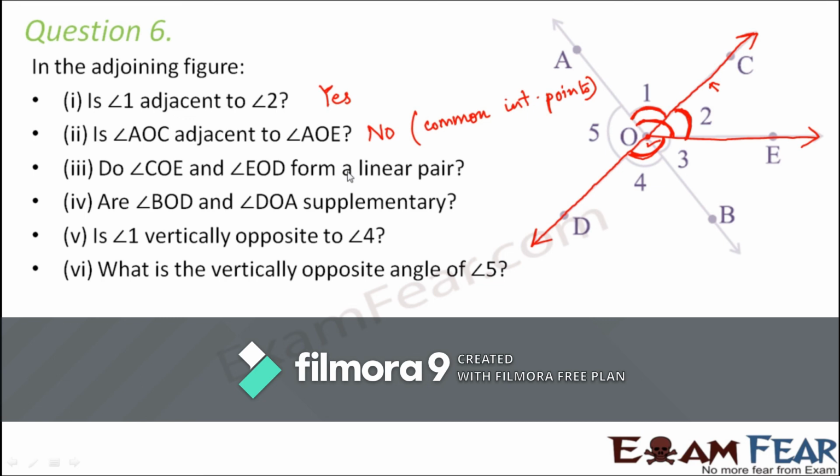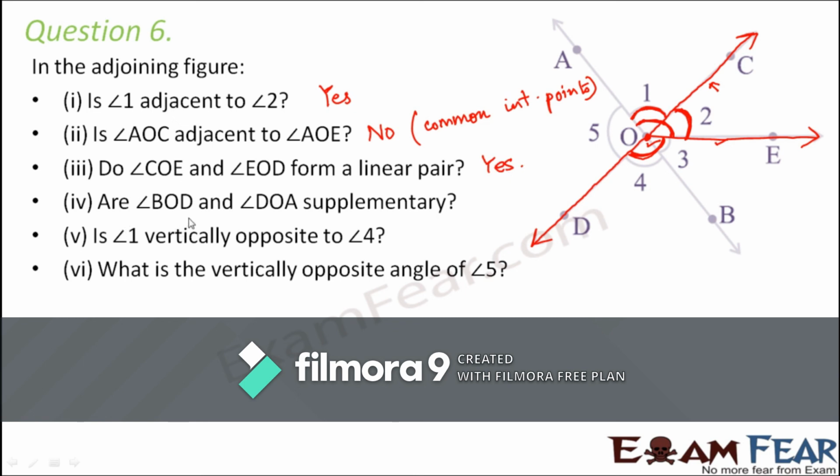Well, yes, they form a linear pair. When you look at only the red lines closely, you see that angle 2 plus this total angle is equal to 180 degrees, definitely. Moreover, they are also adjacent angles. They have a common vertex, they have a common arm, they do not share common interior points. Therefore, yes, they form a linear pair.